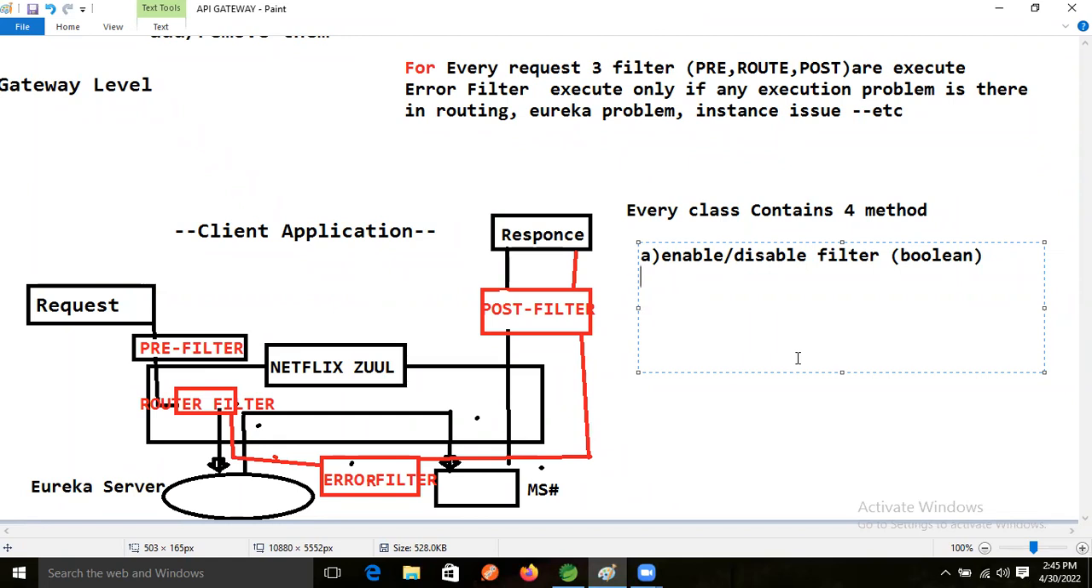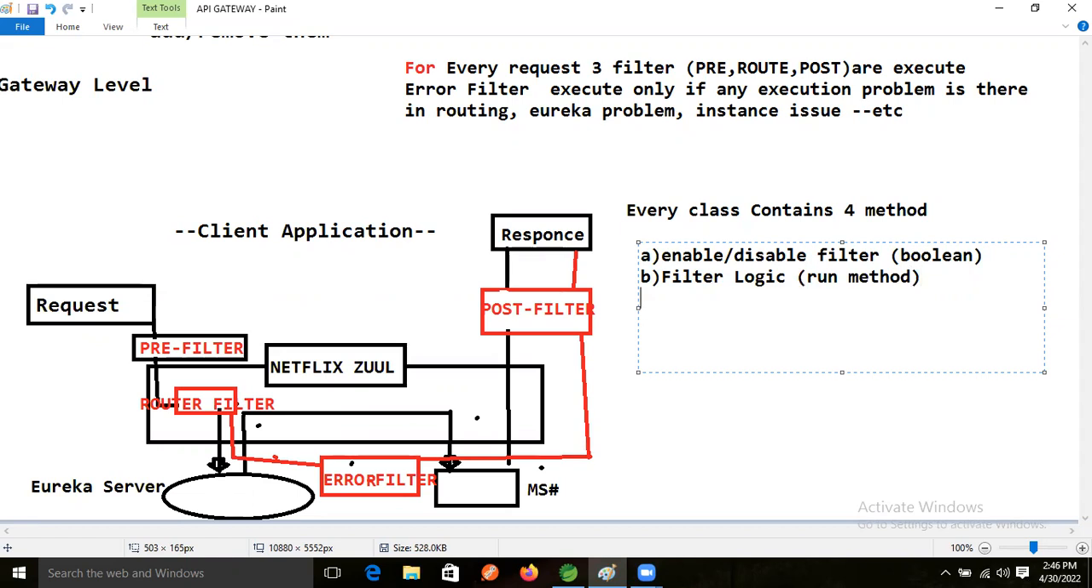So if we want to filter the logic, for that purpose, one method is there where we are writing the logic, right? That is called filter logic. That logic will execute at the runtime, right? That is called the run method also, right?